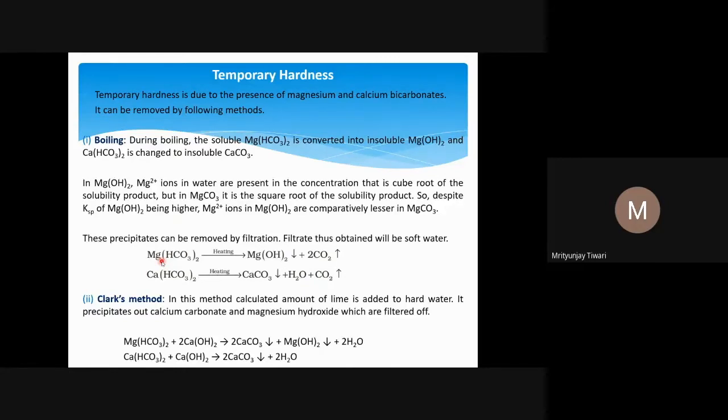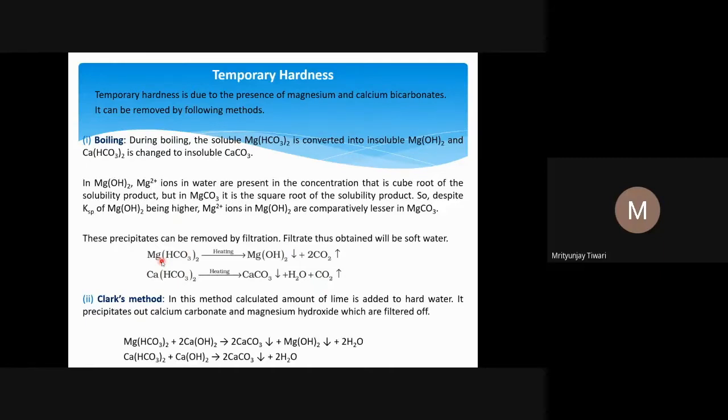But in the case of magnesium carbonate, the concentration of magnesium ion and carbonate ion will both be the same, S into S, so it is S squared only. So the value of S will be the square root of Ksp. But in the case of magnesium hydroxide, it will be the cube root of Ksp.